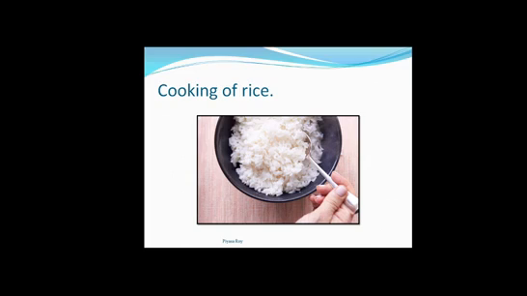Once we get the cooked rice, the composition of the raw rice and the cooked rice is totally different. Once we get the cooked rice from the raw rice, we cannot convert it to its original form. That means we cannot get back to the raw rice again. So this change is permanent and irreversible.